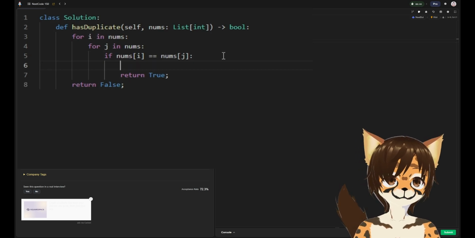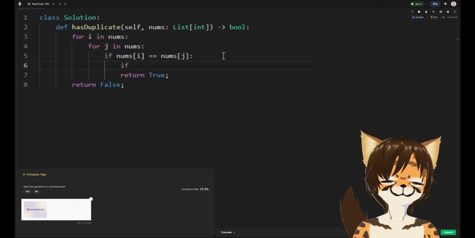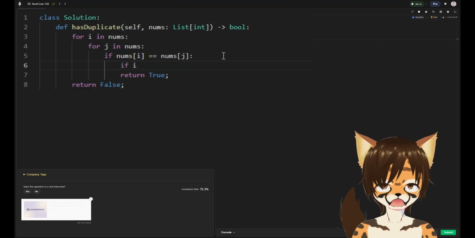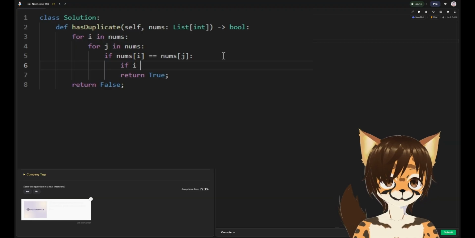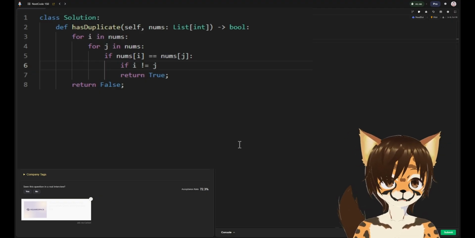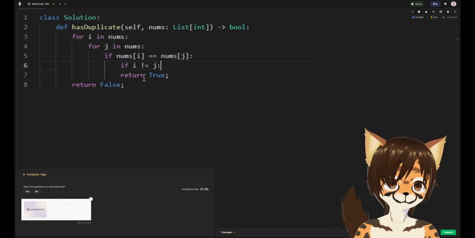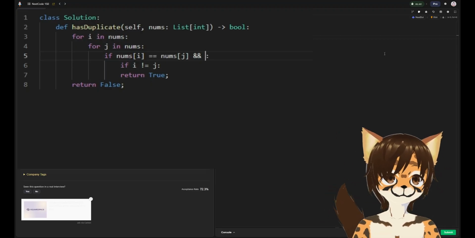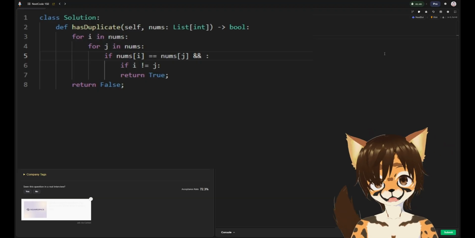And there's an edge case here, where we don't want to compare the iterated value to itself, because then obviously they're going to be equal to each other. So if that, and then if this. Wait, we can just one line that, I think. Do we have the and operator here? Does that work?